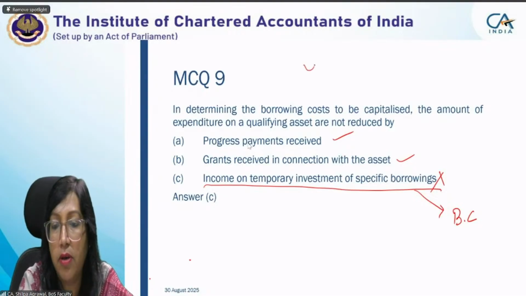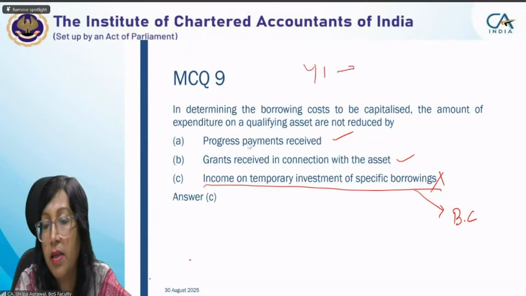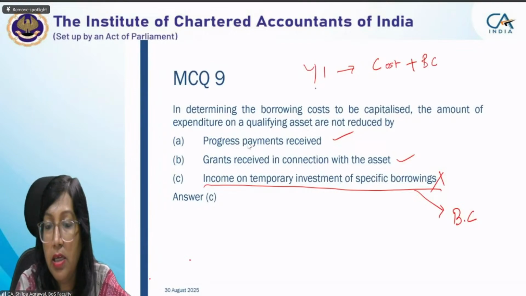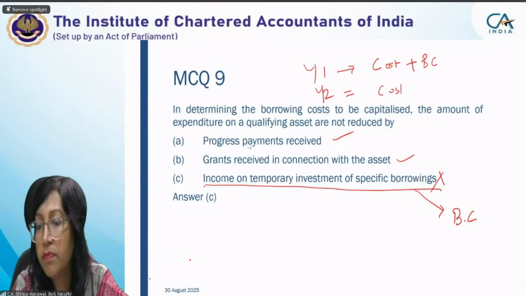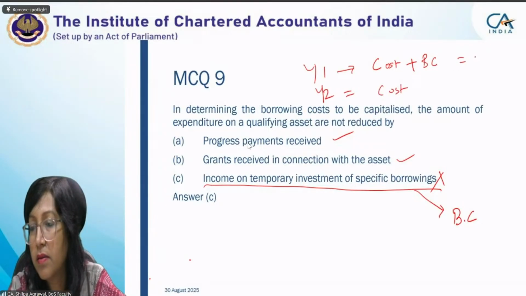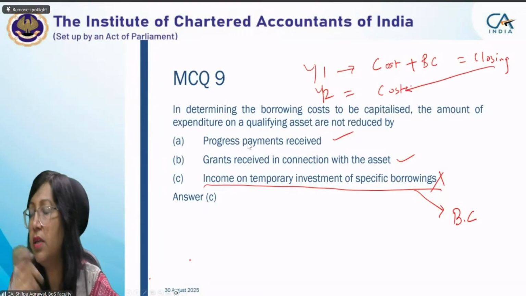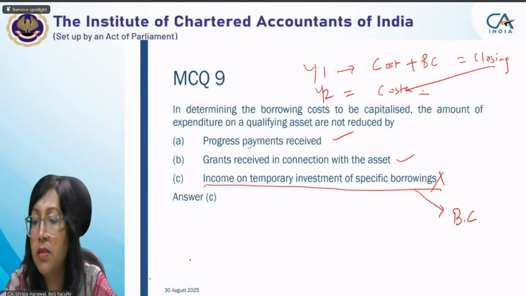I want to cover it. Year one, you had cost of the asset plus borrowing cost. For year two, cost will be this closing value. This closing value will become the cost of year two plus borrowing cost.